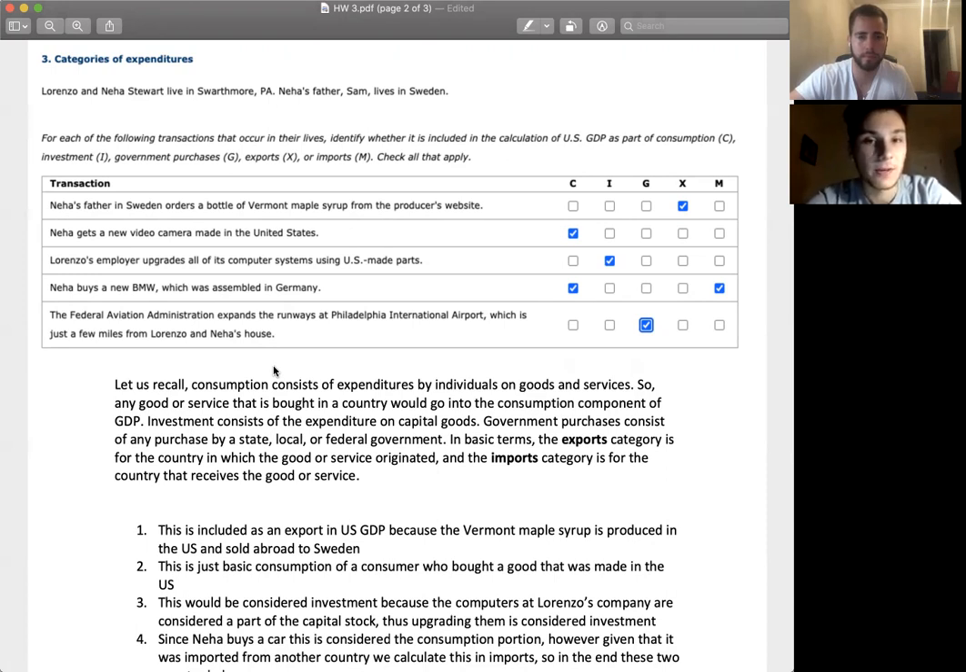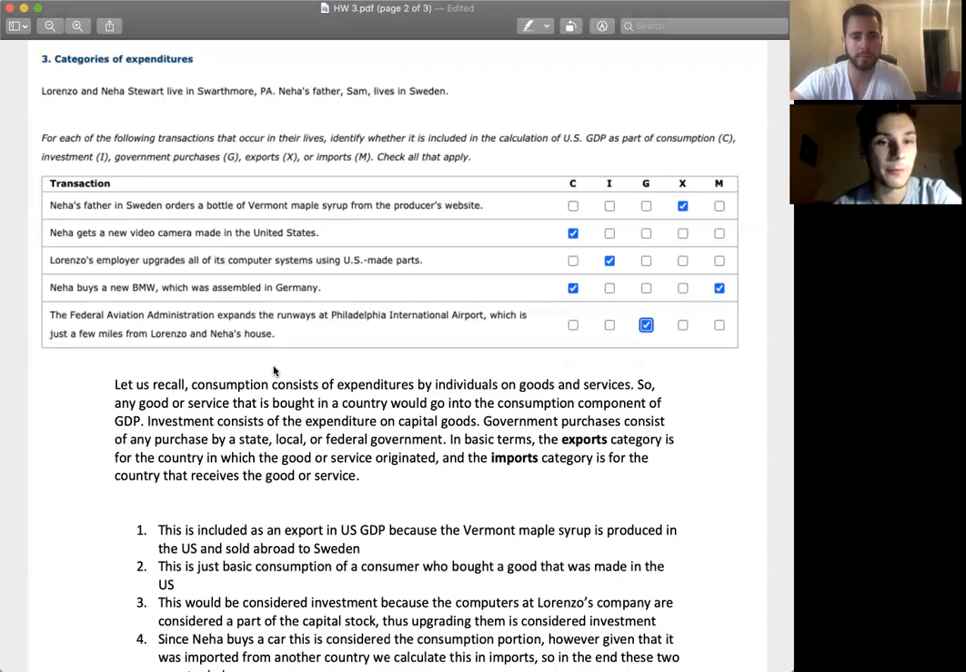Given that we're looking at the US GDP, this would be an export because the maple syrup bottle is being exported to another country. So that would be included in the export component of the US GDP. Neha gets a new video camera made in the United States. So that's just solely included in consumption.